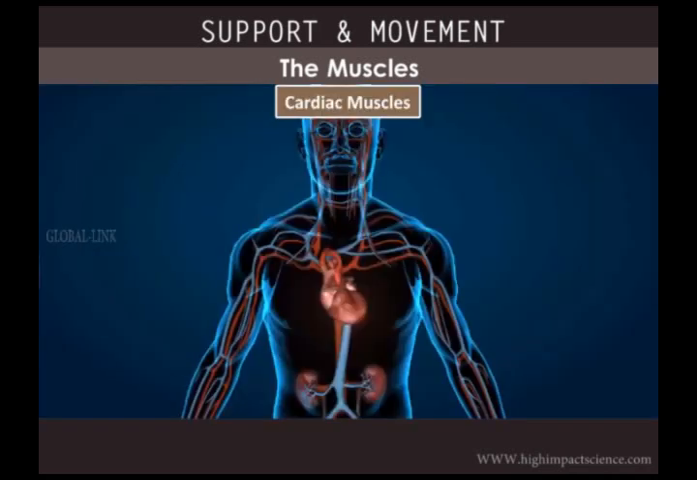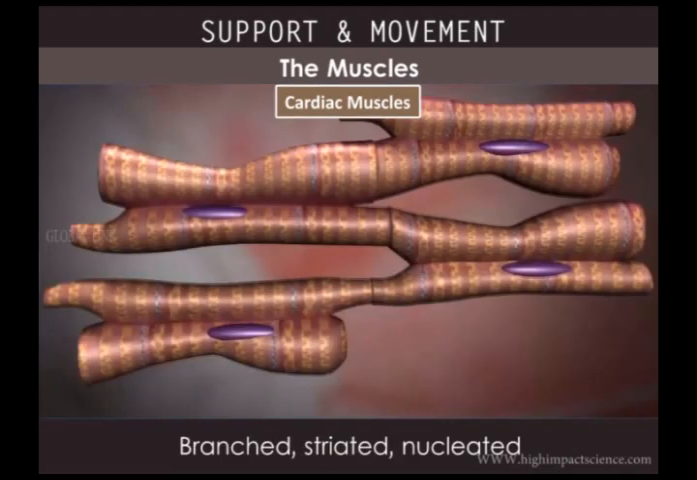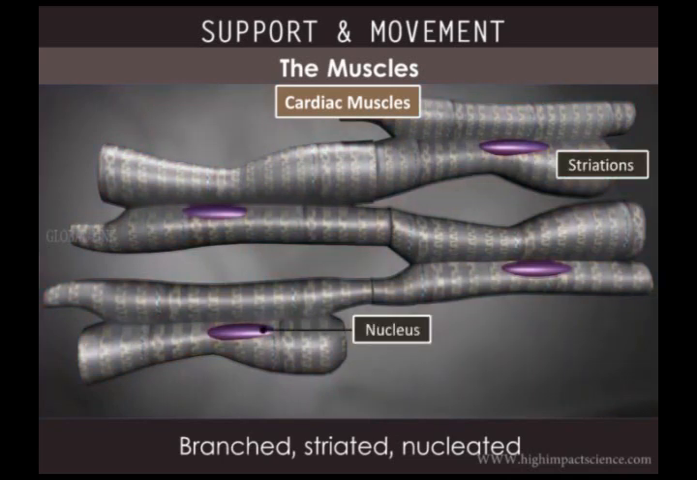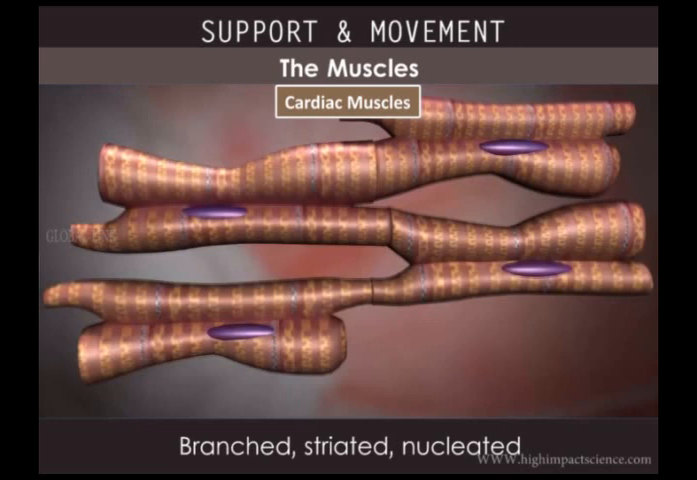Cardiac muscles are found only in the heart. Cardiac muscle cells are branched, striated, involuntary, and nucleated. Several cardiac muscle cells assemble in a branched manner to form a cardiac muscle tissue.